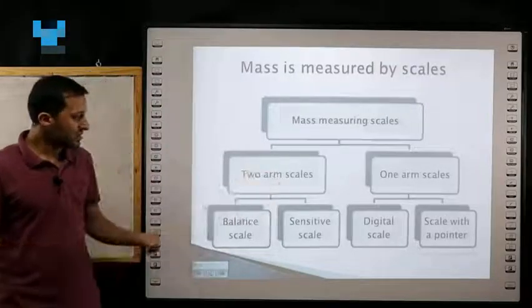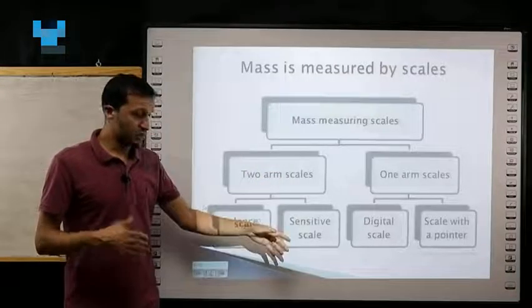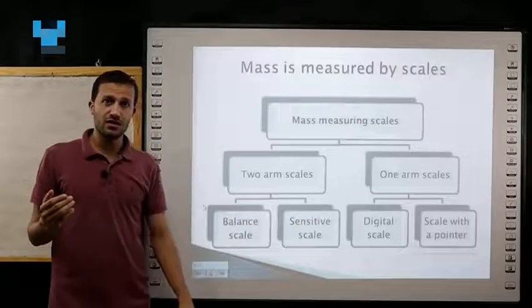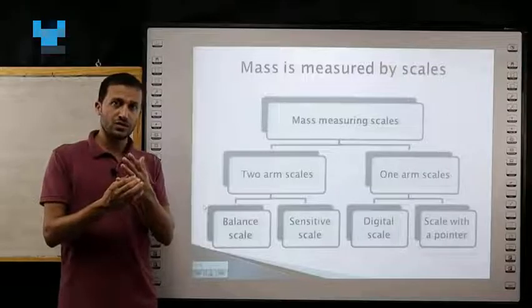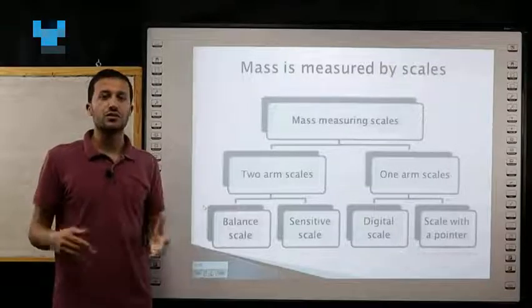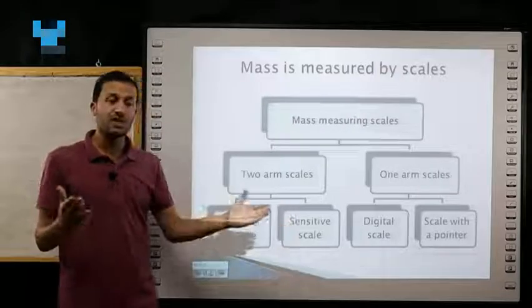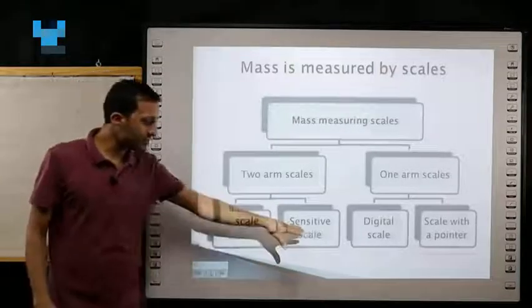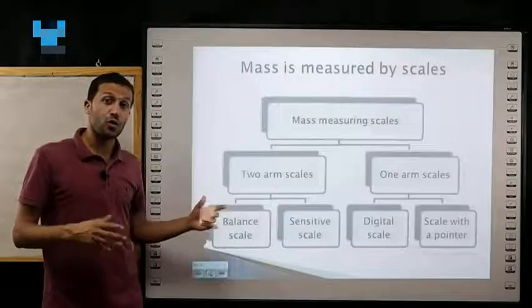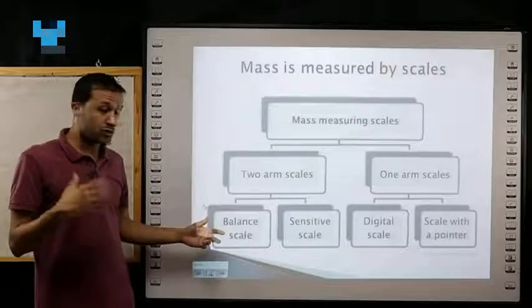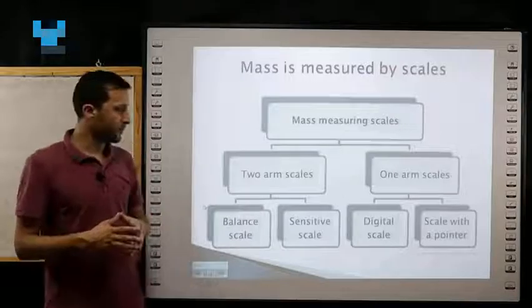2 arm scales like the balanced scale, and 2 arm scales also may be a sensitive scale as used by jewelers. When you're going to buy silver or gold rings or a necklace, the man uses a 2 arm sensitive scale. Sensitive scales are used with small masses, while the balanced scale, also called the common scale, is used with large masses such as fruits and vegetables.